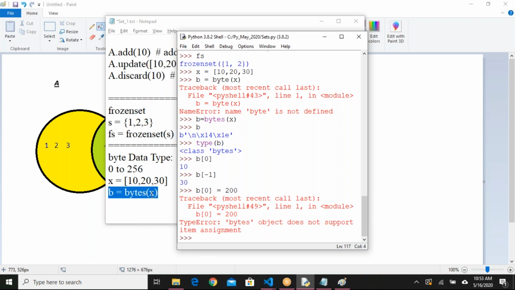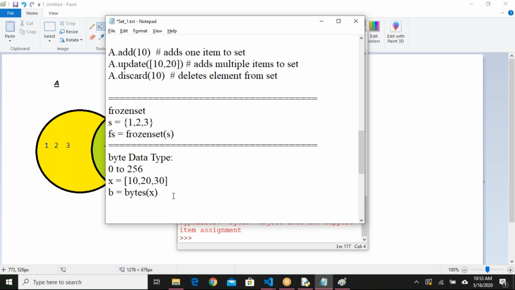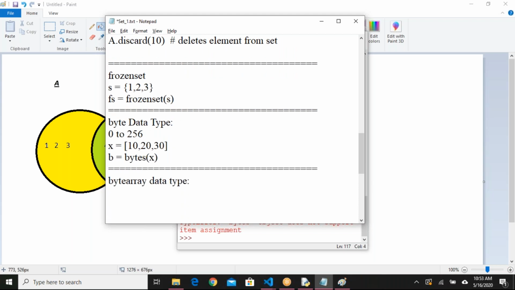As part of the syllabus, remember, we have two data types, bytes and byte arrays. That is why I'm not focusing more on byte array. It's not too important for us, I'm just covering it as part of the syllabus. Byte array is the same as bytes: the declaration is the same, the size is the same, we can store 0 to 256 only. All things are the same. The only difference is that in byte arrays we can update the existing elements. Updation is possible in byte array. That is the only difference.